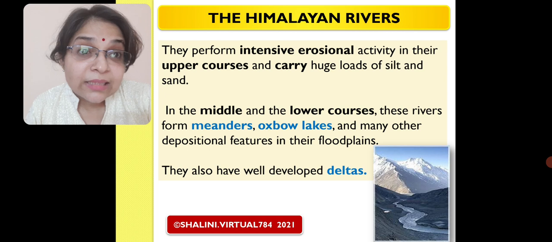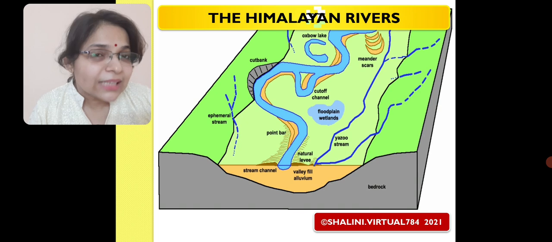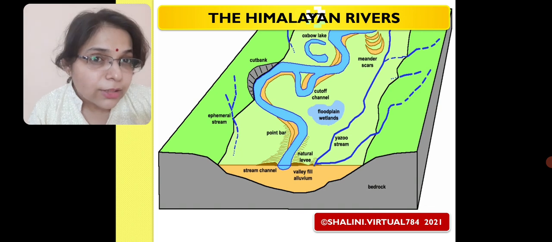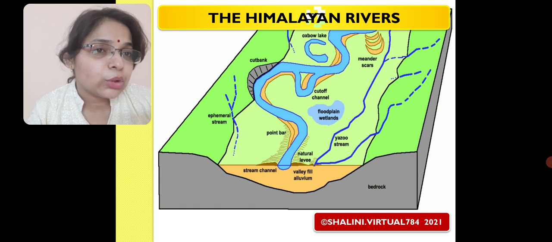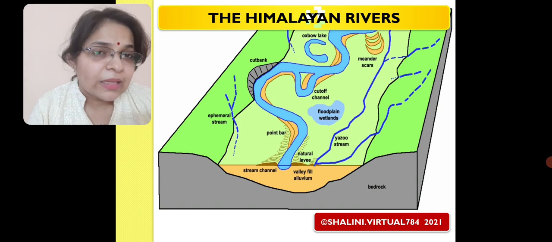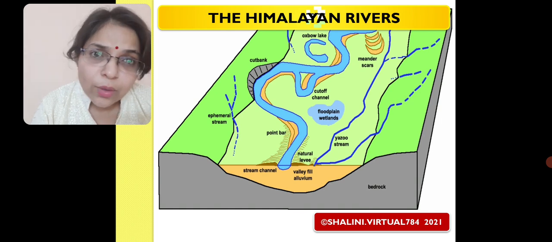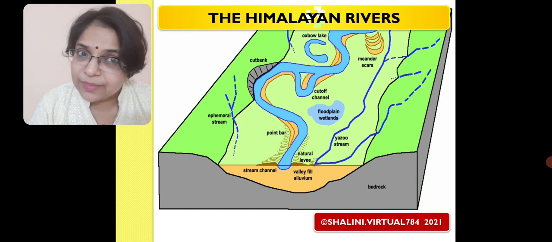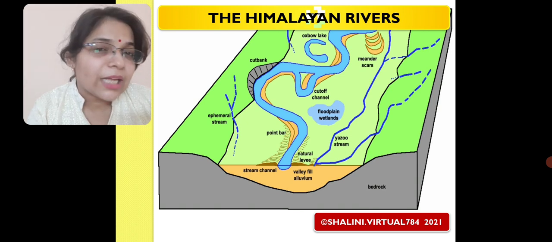We are saying that in the middle and lower course, that is, when rivers have reached a little gentler slope as compared to the upper course, the river is in the old age or in the middle age of its course. Here on the screen, I am showing you a picture of a floodplain. That is all the area lying adjacent, lying next to a river that is flowing, from the banks almost to the side of the valleys, that is simply the light colored green part is what we call floodplains.